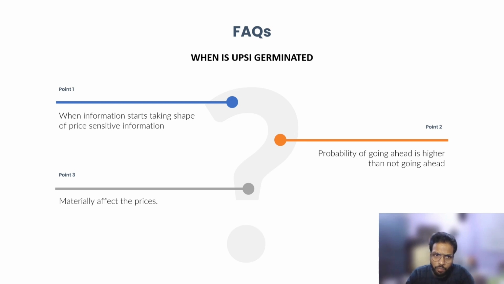The first point is when the information starts taking the shape of price sensitive information. The second one is that the probability of going ahead with the information is higher, so you are ready to take the next step on the basis of that information. And the third one is that it has the potential to materially affect the price. If these three criteria are matched, then you can say to some extent that yes, it is a UPSI, even if it is information you have been discussing for a month. And the moment you decide that information is a UPSI, you have to make an entry before sharing that UPSI.